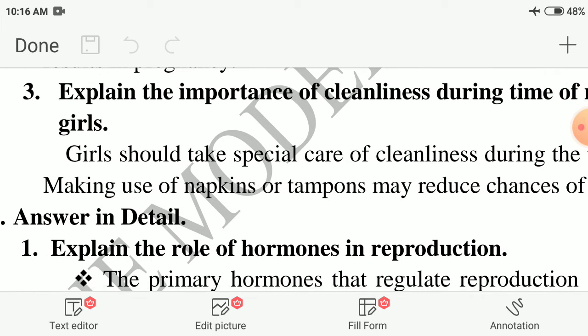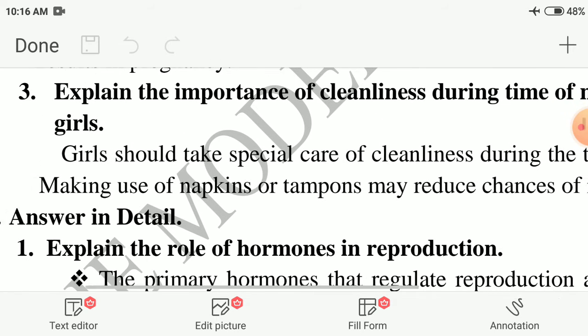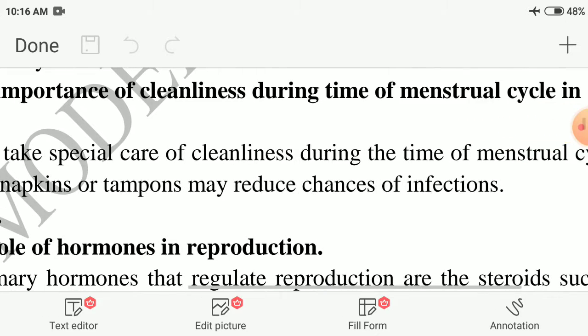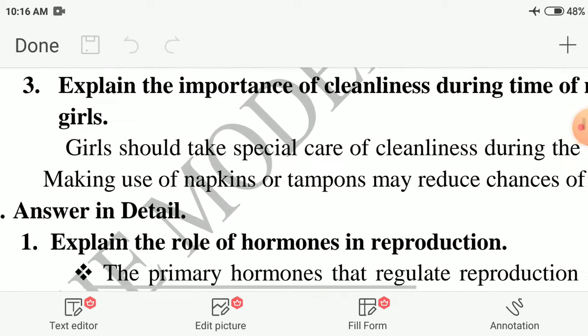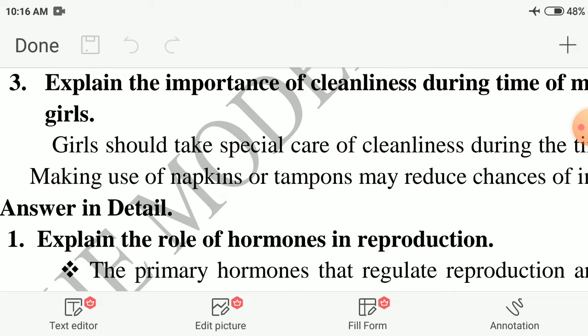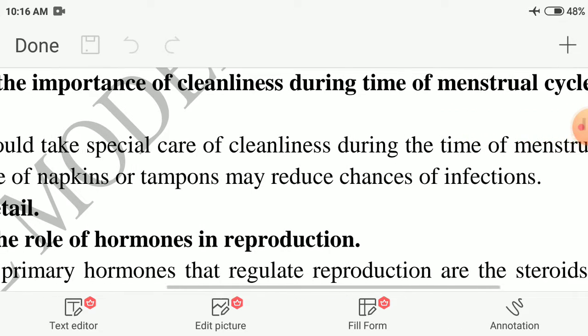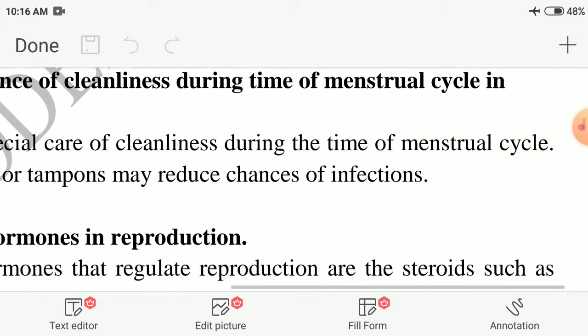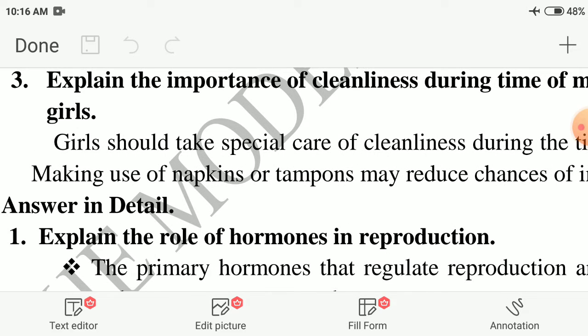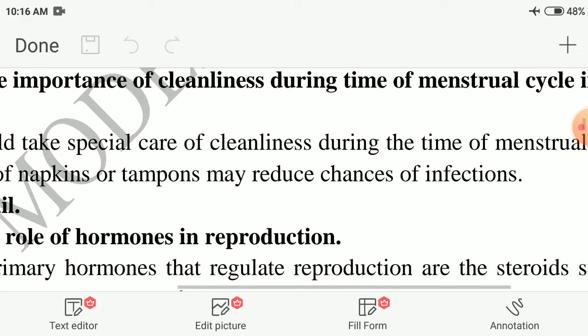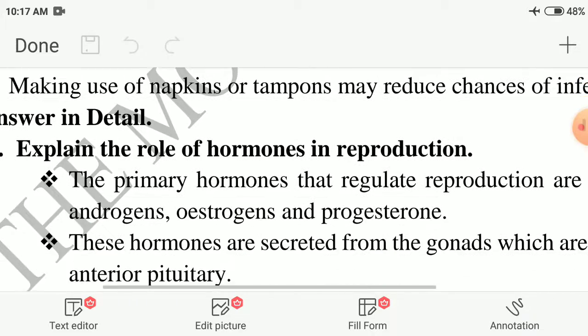Third question, explain the importance of cleanliness during the time of menstrual cycle in girls. Girls should take special care of cleanliness during their time of menstrual cycle. In that time, the girl should follow cleanliness. Making use of napkins or tampons may reduce chances of infection.